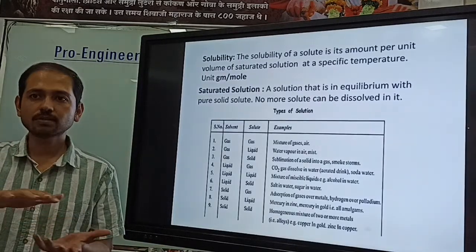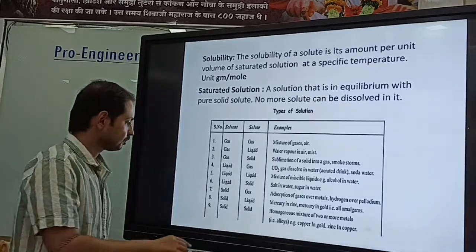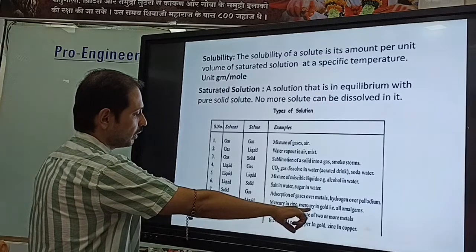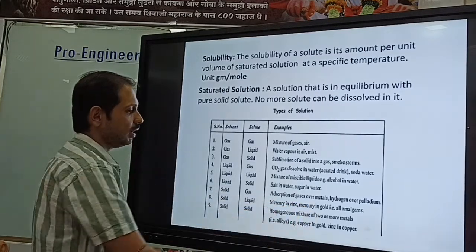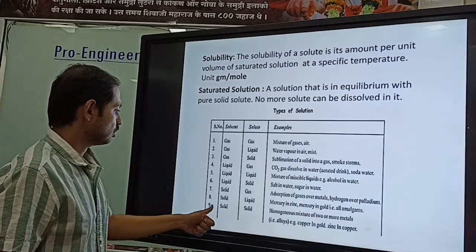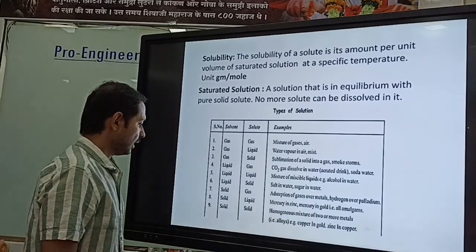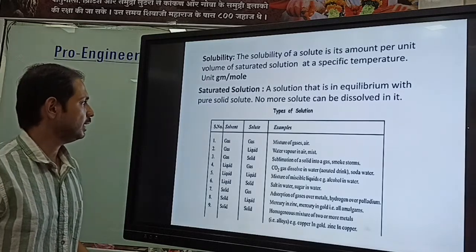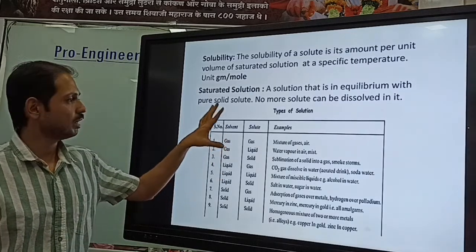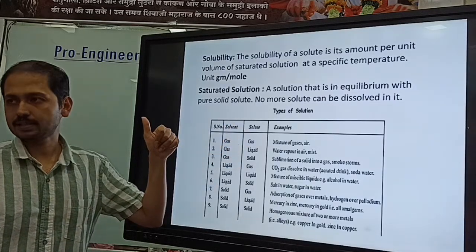Here, the gas molecule sits on top of the metal surface or any adsorbent. Solid and liquid: mercury in zinc or mercury in gold, that is called amalgam. We know there are lots of uses of amalgams. A solid solution is a homogeneous mixture of two metals, alloys, right? So an alloy is an example of a solid solution. It is very important for the examinations that you remember this chart, where what is the solvent, what is the solute, and with an example.